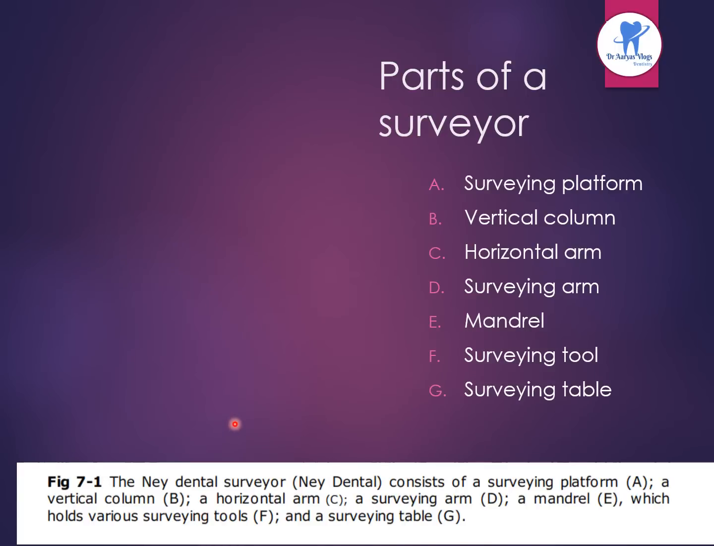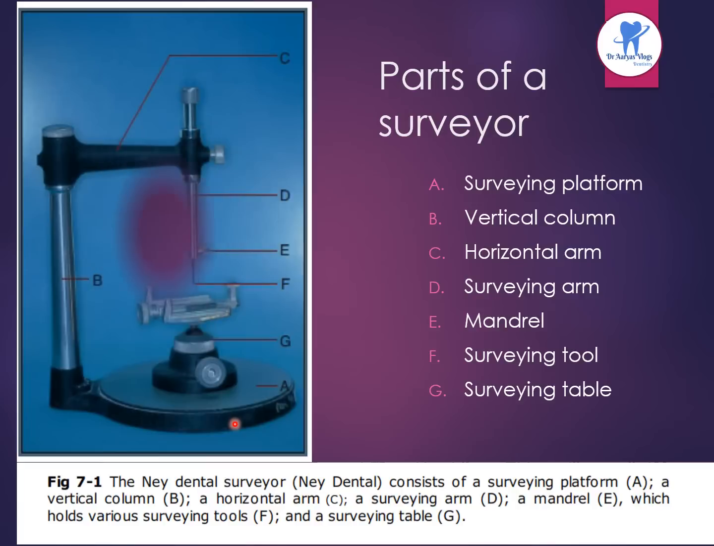Coming to the various parts of a surveyor. These are the various parts of a Ney dental surveyor. This is the surveying platform. This is the vertical column or vertical arm. This is the horizontal arm. Here, this is the surveying arm. This is a mandrel. And this is the surveying tool. And finally, this is the surveying table. So these are the various parts of a Ney dental surveyor.